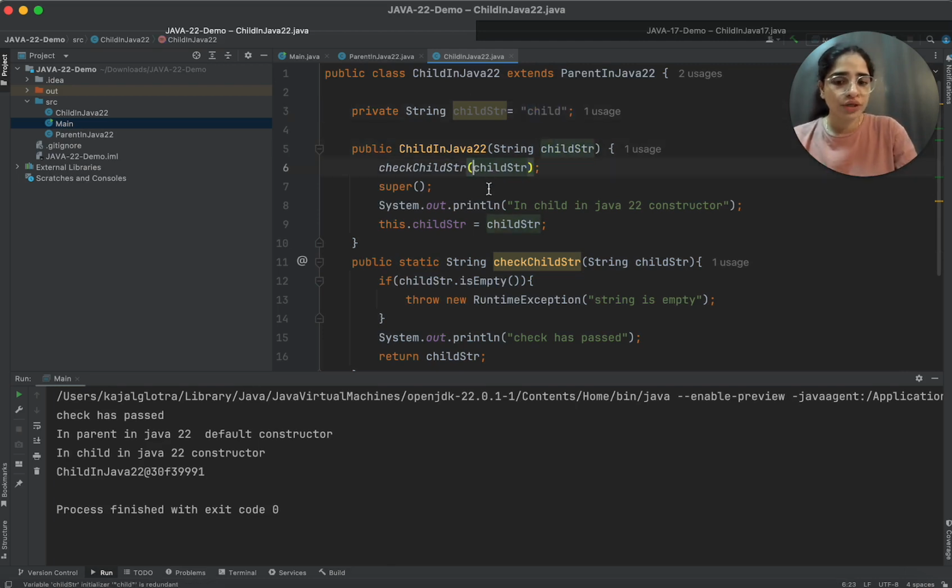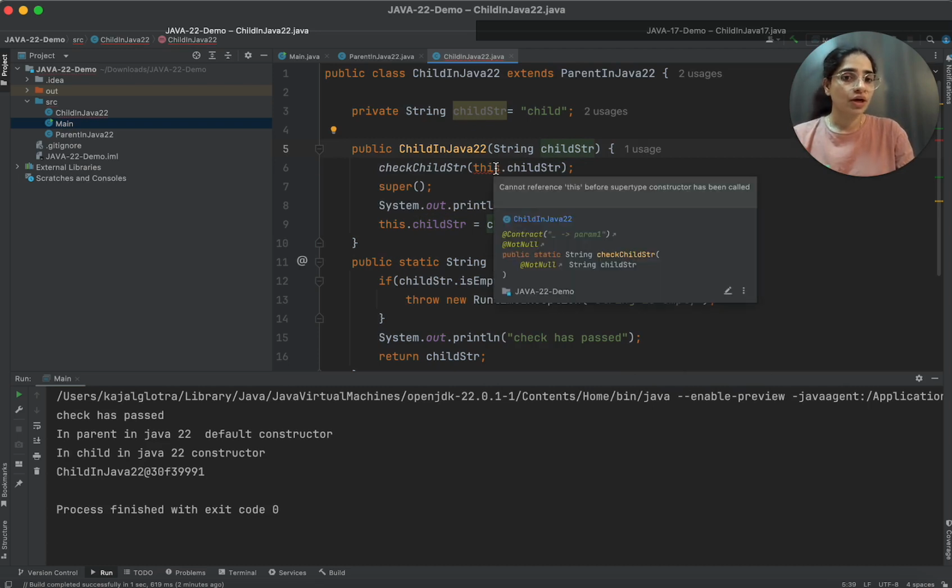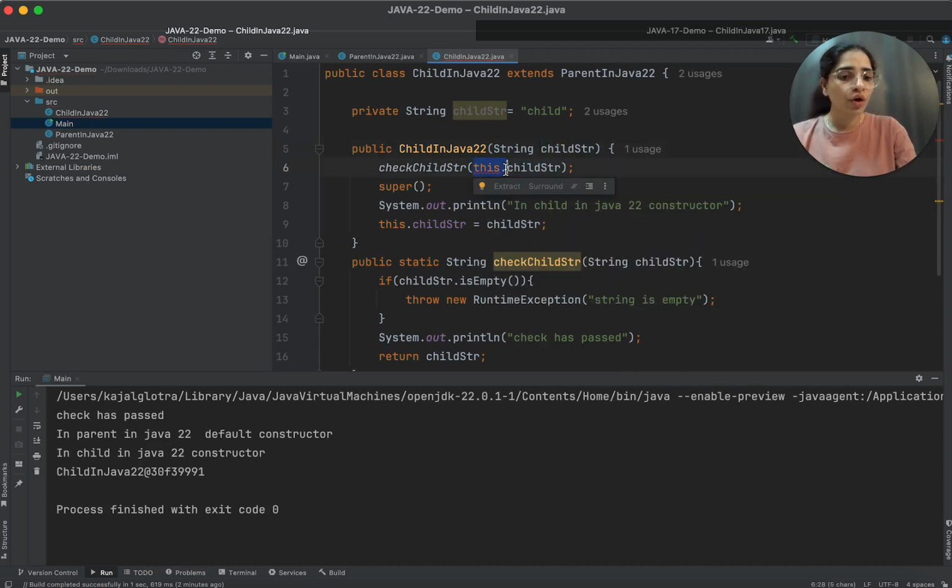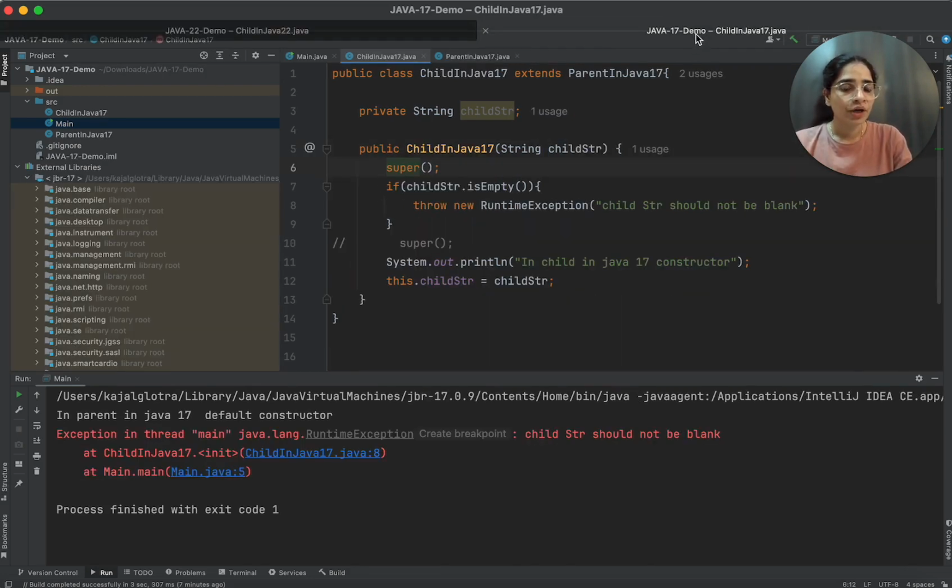If I want to check this dot child string, then it will just give you an exception. The conclusion is you cannot check anything related to your object before calling the super keyword, but you can still call your static method, or put a check onto the strings or variables that are coming into your constructor. Now I'll go into Java 17 again in order to understand the second difference.